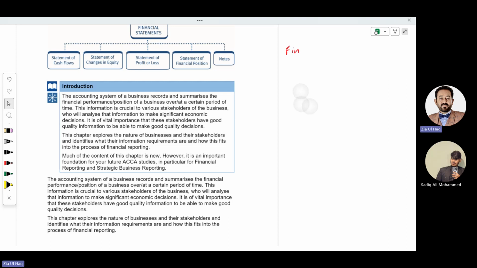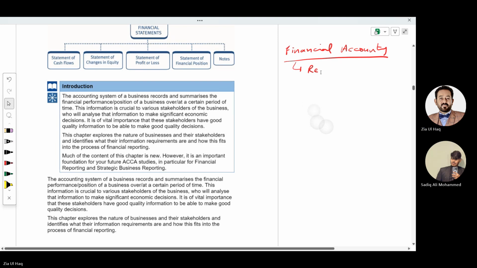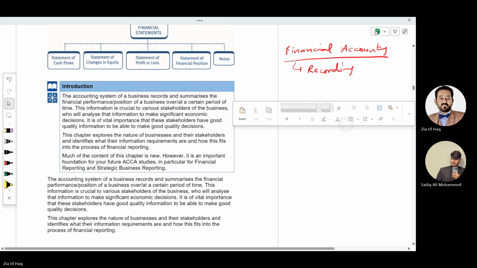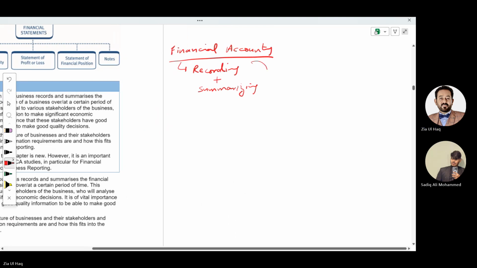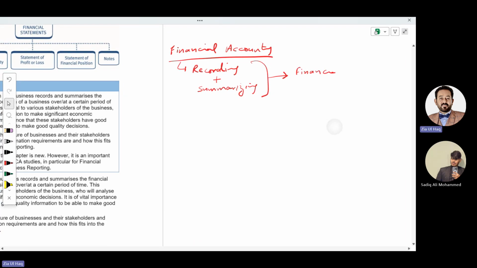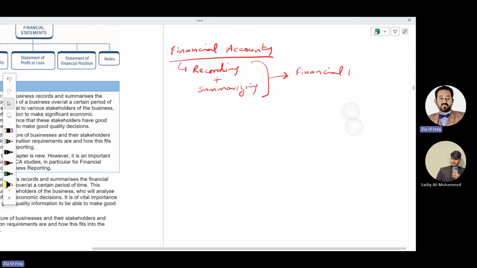Financial accounting means recording and summarizing financial transactions.